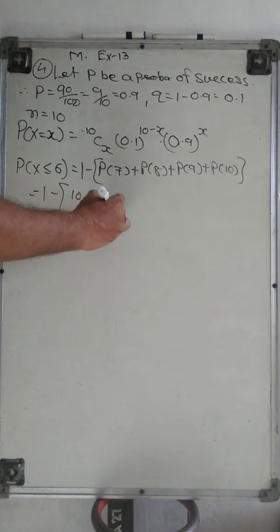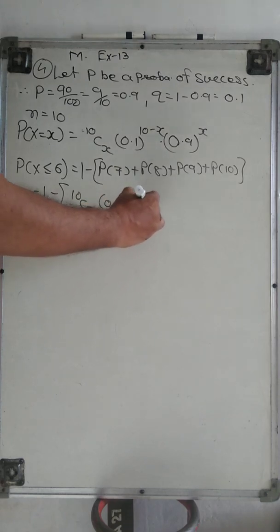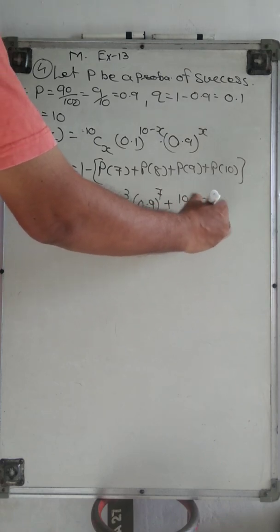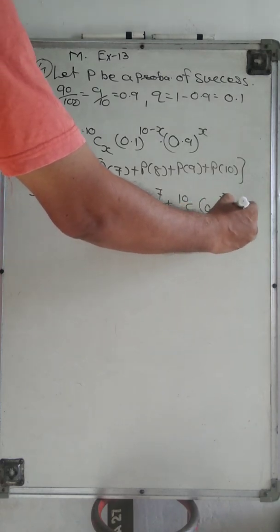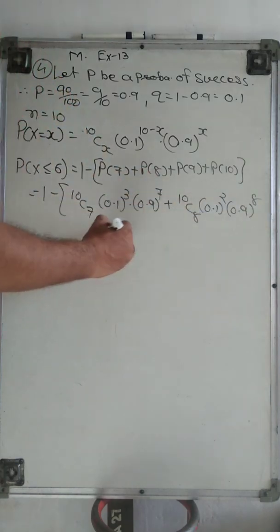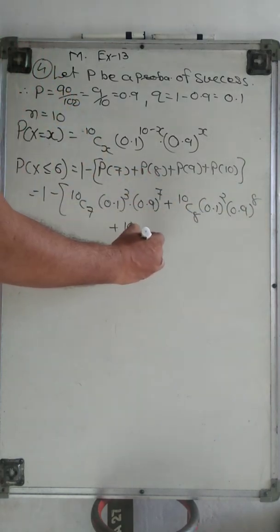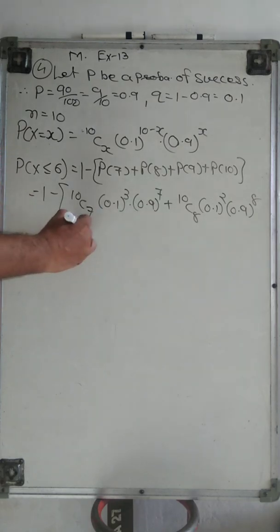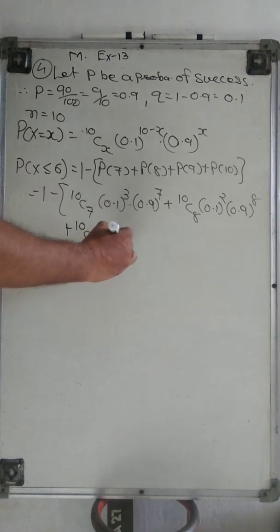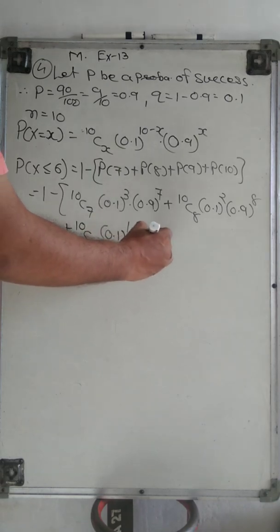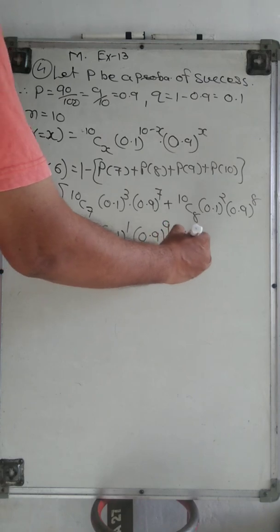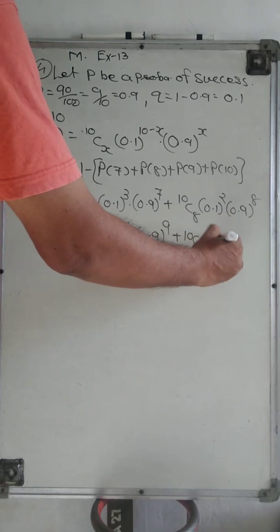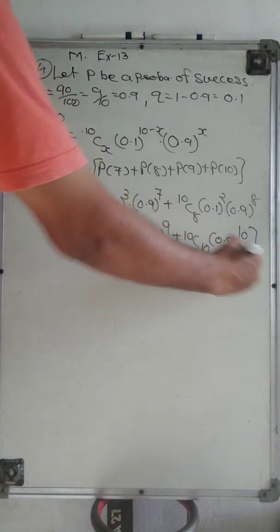10C7, 0.1 raised to 3 and 0.9 raised to 7, plus 10C8, 0.1 raised to 2 and 0.9 raised to 8, plus 10C9, 0.1 raised to 1 and 0.9 raised to 9, plus 10C10, 0.1 raised to 0 and 0.9 raised to 10, right?